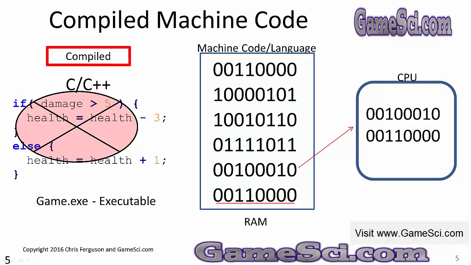Let's make this perfectly clear. Executing programs are called machine code or machine language, and they're the binary ones and zeros that the CPU executes. Compiled languages convert to this machine language before you ever run the program.